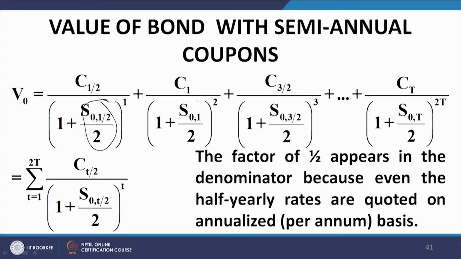The factor of 1 by 2 here occurs because even the half yearly rate, the rate that you get on a half yearly deposit, is expressed on a per annum basis by doubling that rate.